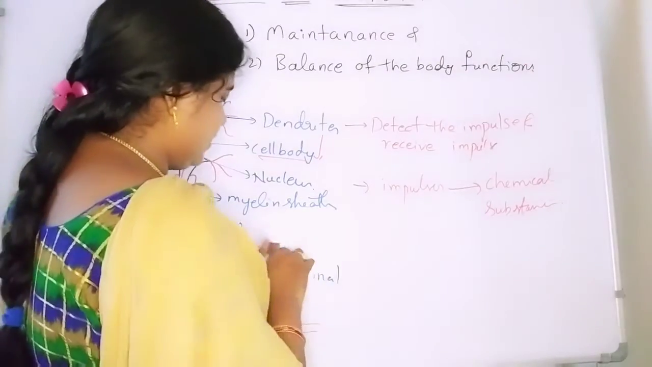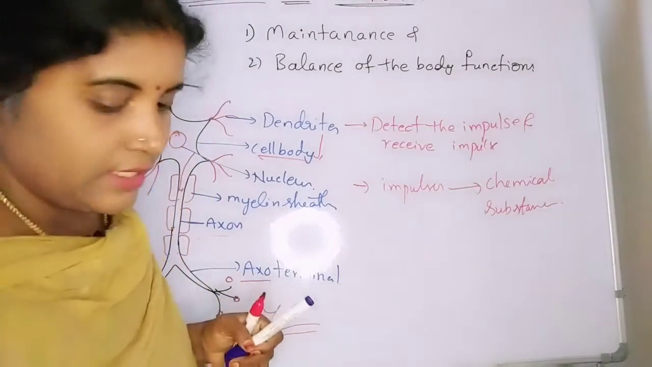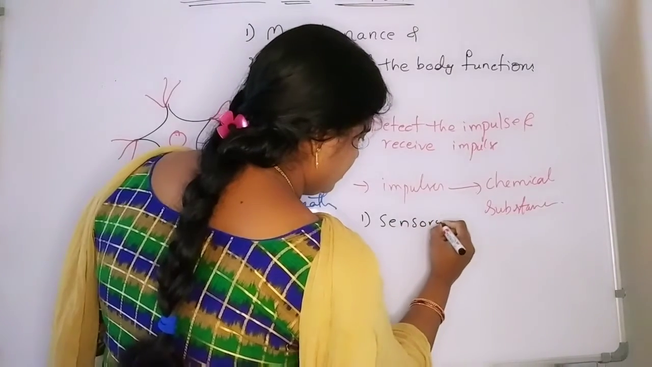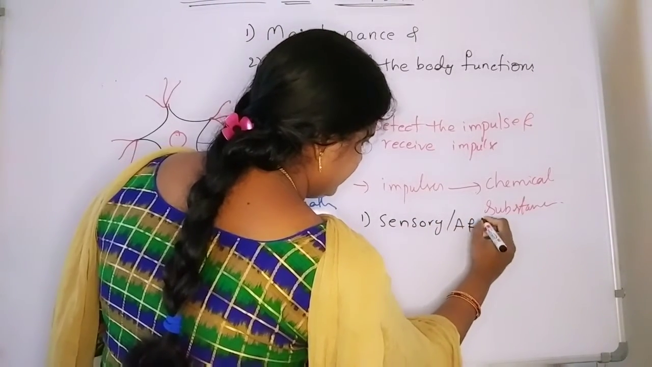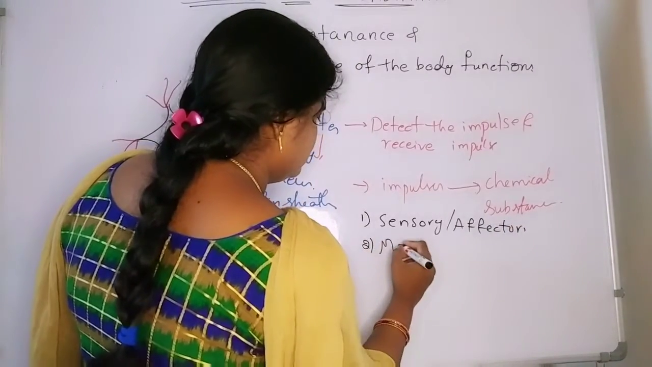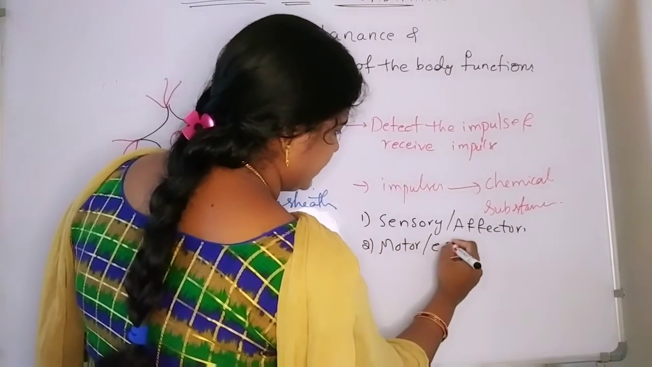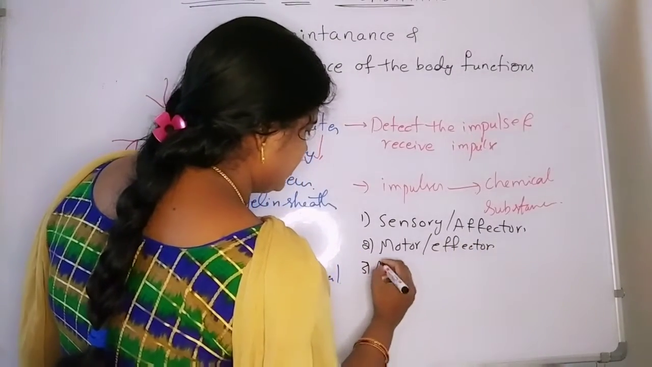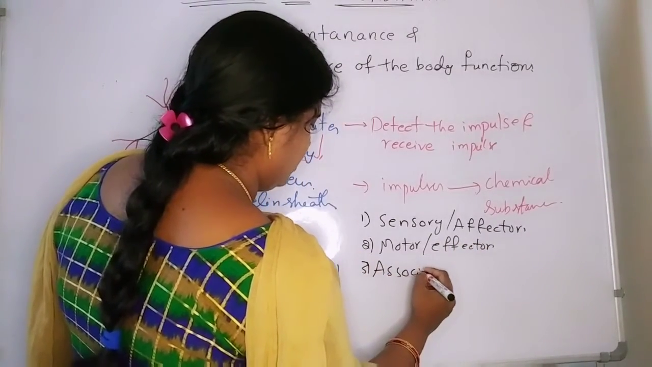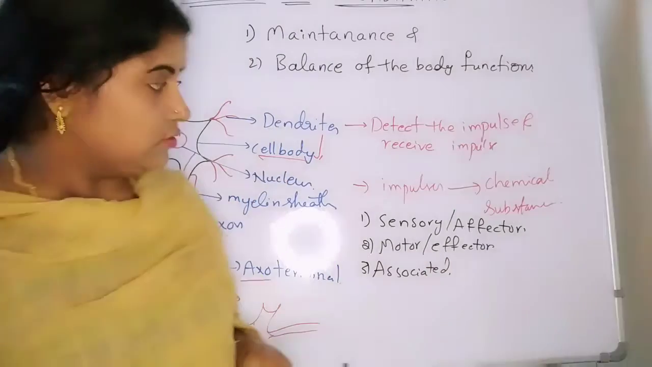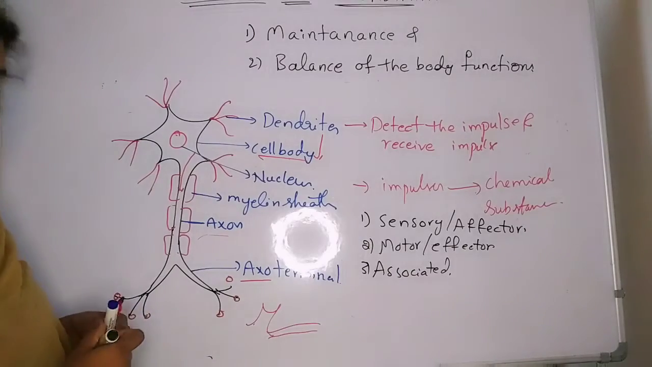So how many types of neurons are there? One is sensory, also known as afferent, and then motor, efferent, and associated neurons. That's it. So this is about the neurons.